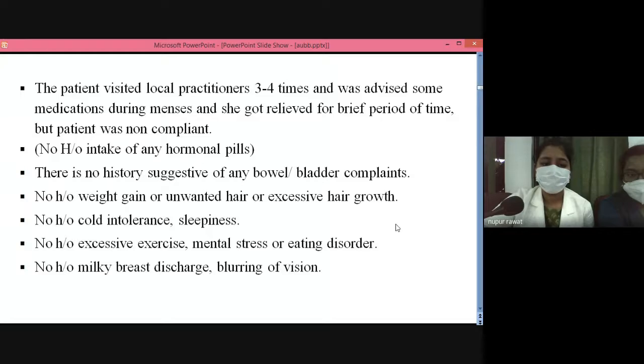There is no history of weight gain or unwanted or excessive hair growth. There is no history of cold intolerance or sleepiness. There is no history of excessive exercise, mental stress, and eating disorders. There is no history of milky breast discharge and blurring of vision.